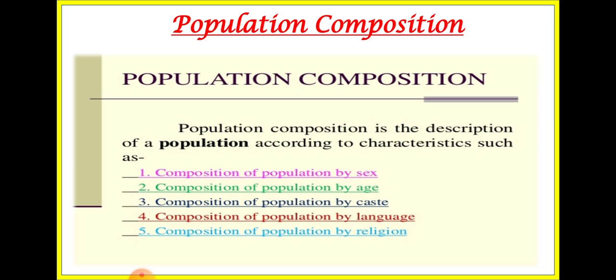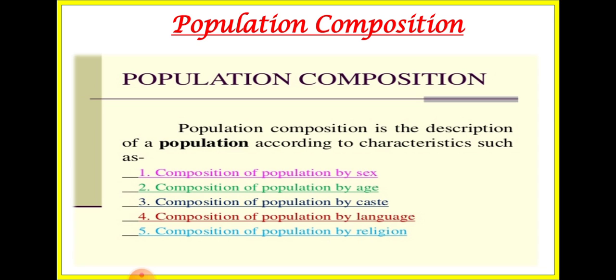Religion is also considered: how many people belong to Hinduism, how many people belong to Buddhism. All these are counted, and on the basis of this the population of a place is counted. So this is known as population composition. Population composition is the description of population. That means it is the detailing of the population according to several characteristics.